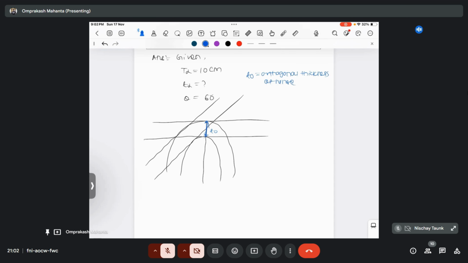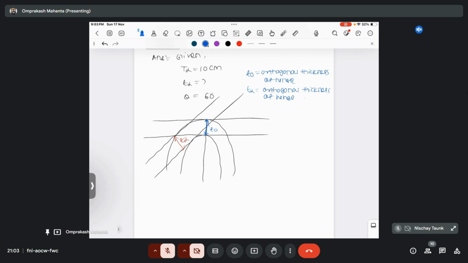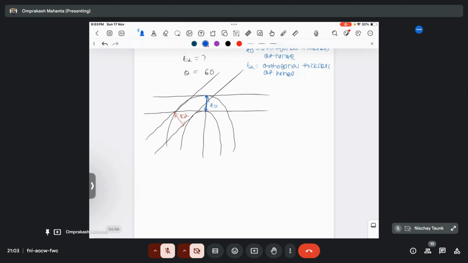And the orthogonal thickness at the limb is known as small t alpha. What is small t alpha? It is the orthogonal thickness. And the thickness which is parallel to the axial plane is known as the axial planar thickness. So what will be this length?